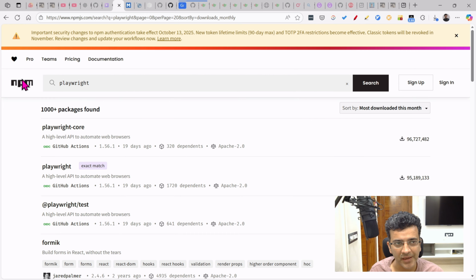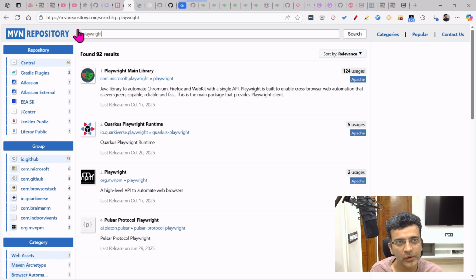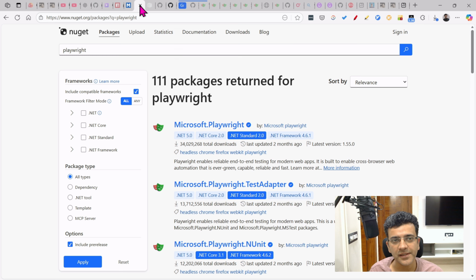So if you see here, I have opened various pages where you will see it. For example, here on the TypeScript page, there are 1,000 plus packages. If I go on the Maven repository, there are just 92 results. At the same time, if I go on NuGet packages, and similarly on Python, you will see that there are fewer or maybe less relevant ones.